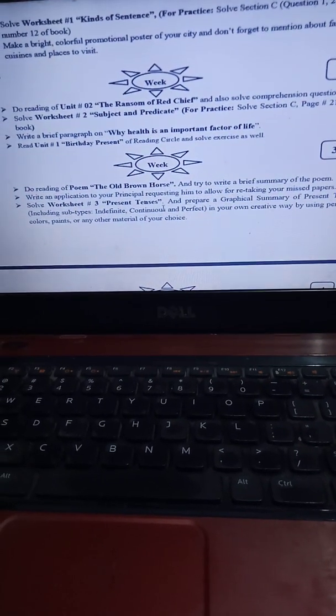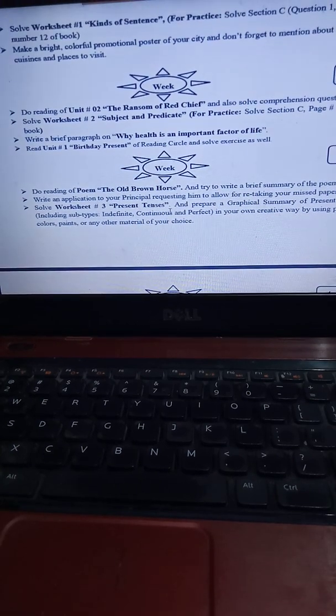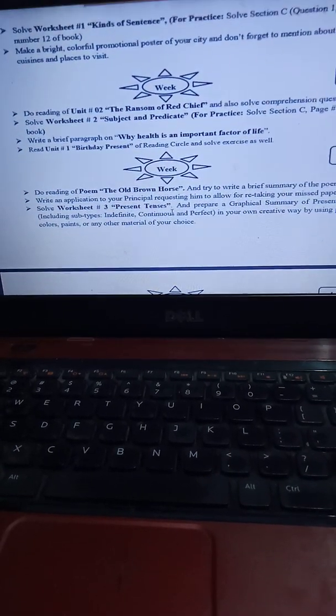You can use the pencil, you can use colors, you can use paints, you can use chart material. In any way, you just have to summarize the present tenses in the most beautiful and creative manner possible.